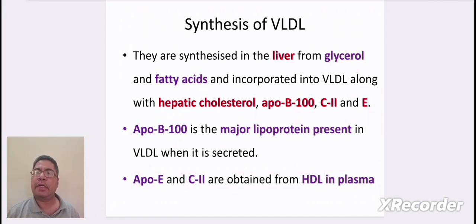Synthesis of VLDL. They are synthesized in the liver from glycerol and fatty acids and incorporated into VLDL along with hepatic cholesterol, ApoB100, C2 and E. ApoB100 is the major lipoprotein present in VLDL when it is secreted. ApoE and ApoC2 are obtained from HDL in plasma.